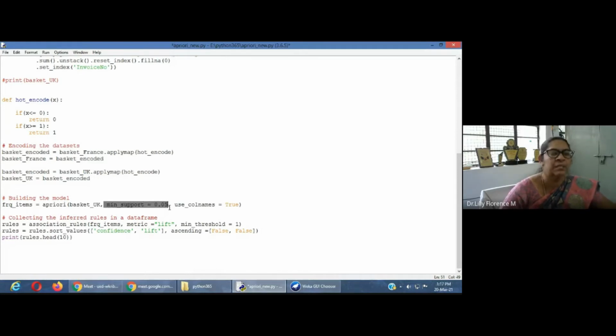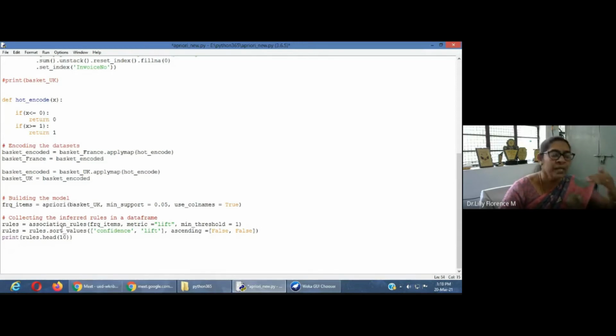Then use_colnames: it means the first row in our data set is considered as the column names, so once you give this as true, the first row will be considered as columns. This is the method we are using to build our Apriori model, that is, to get frequent item sets.